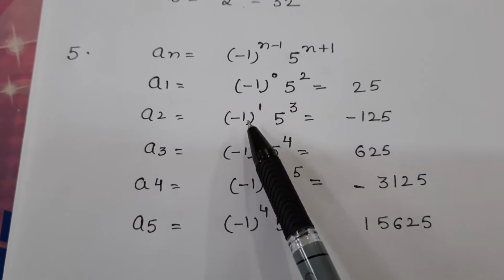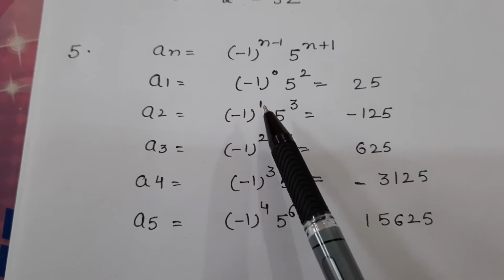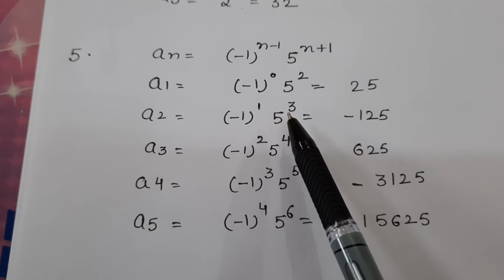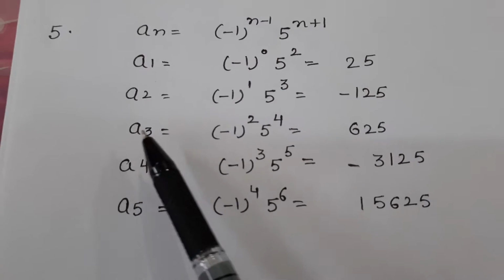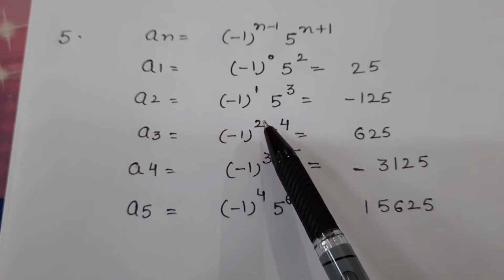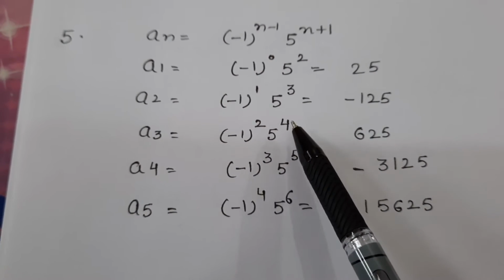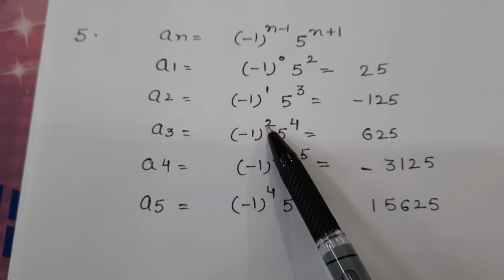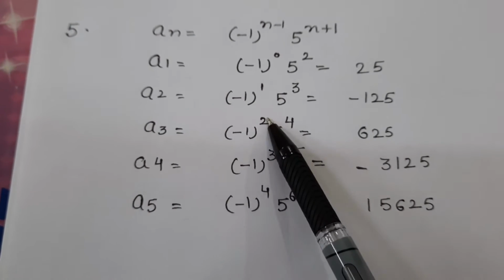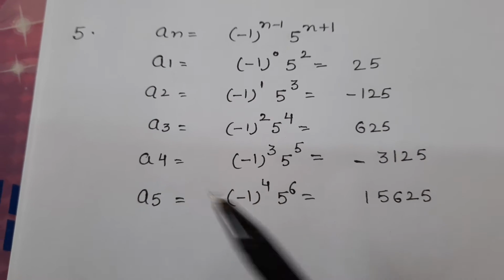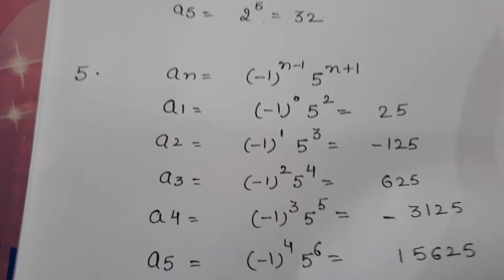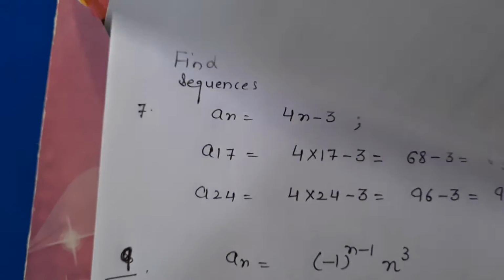For a2, minus 1 raised to the power 2 minus 1, minus 1 raised to the power 1, into 5 raised to the power 2 plus 1, which is 3, is minus 125. For a3, minus 1 raised to the power 2 into 5 raised to the power 4. The power is even, so minus 1 raised to the power 2 is positive. So this is 625. In the same way, you can evaluate the fourth and fifth terms of this sequence. Next question.